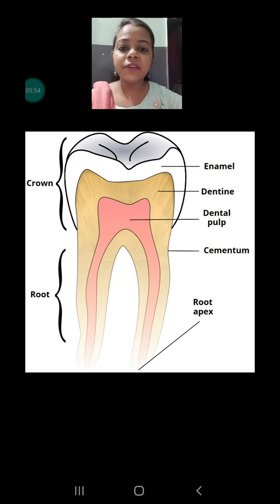Please listen very carefully. It has been divided into two main parts. The upper part from the gums is called the crown, and the second part downside of the gums is known as the root. And again these have been divided into different layers. First layer enamel, second layer dentine, third layer is pulp.